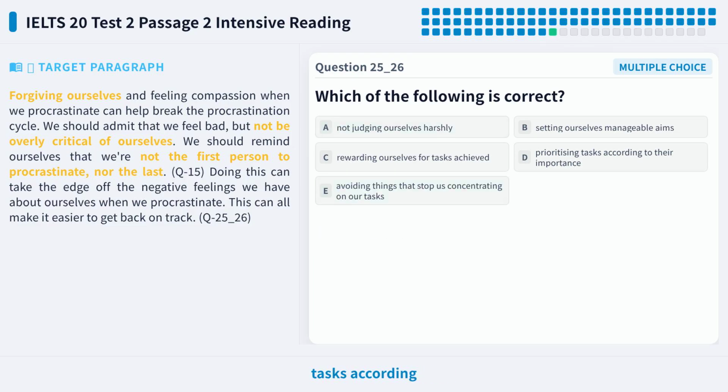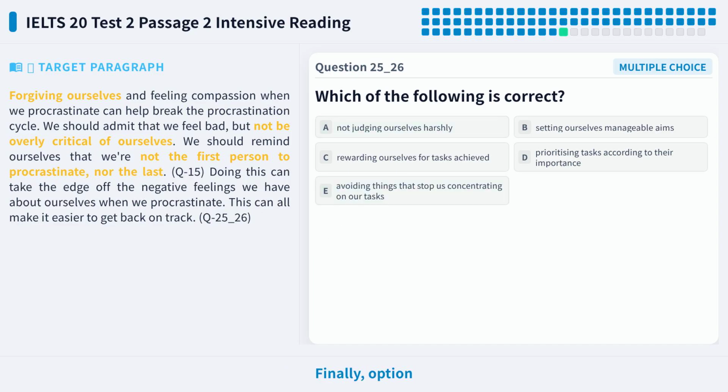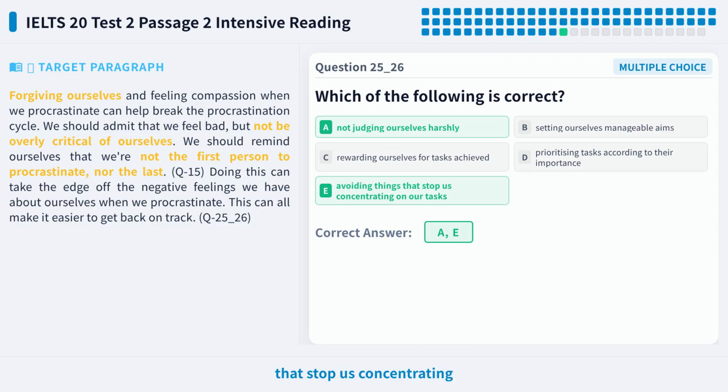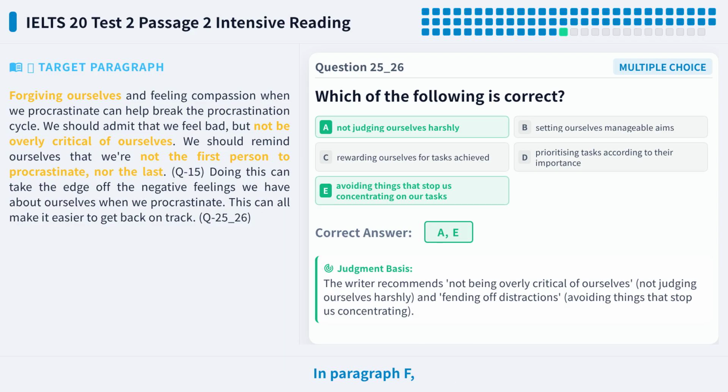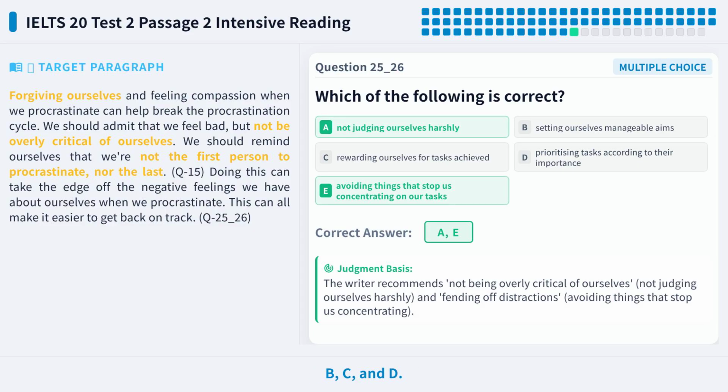Now option D, prioritizing tasks according to their importance. The author does mention distinguishing between urgent and important tasks, but this is part of time management, not a suggestion for staying motivated. So D is incorrect. Finally, option E, avoiding things that stop us concentrating on our tasks. In paragraph F, the author clearly says we should resist distractions, like turning off phone notifications. So E is correct. After checking each option, we have eliminated B, C, and D. Options A and E both have direct support from the text.